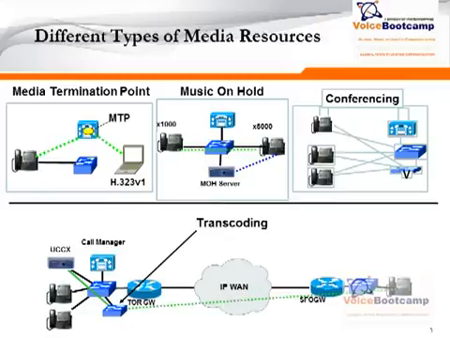interoperability between the devices, especially when an H.323 version 1 is trying to communicate with an H.323 version 2, where you may have some interoperability issues. In this scenario, both devices will terminate their RTP channel or media channel directly into the media termination point server, which happens to be the call manager or a Cisco router using the skinny protocol. In either case, all the RTP traffic and signaling traffic will go through that media termination point device.